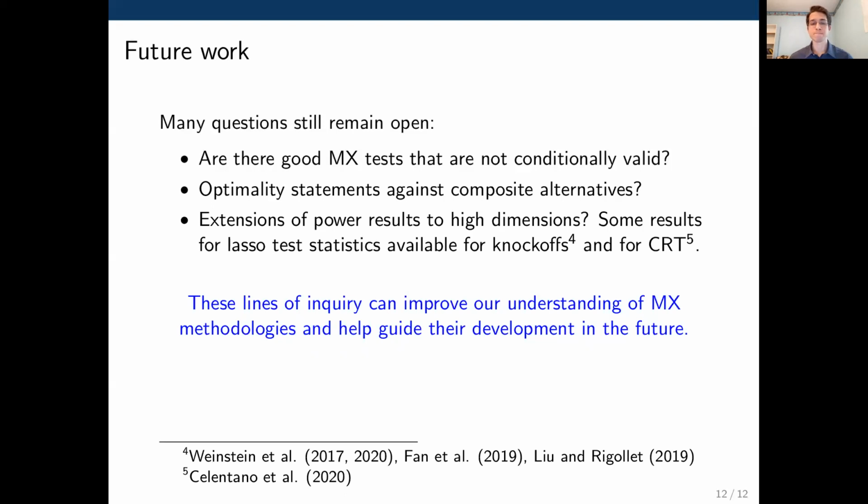So to conclude, thinking about these kinds of questions can improve our understanding of Model-X methodologies and hopefully can help guide their development in the future as well.